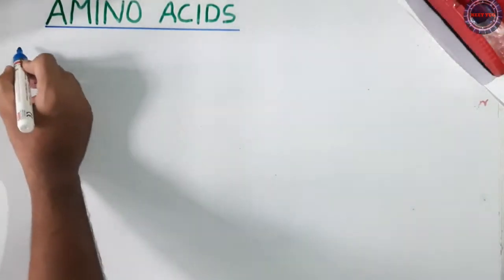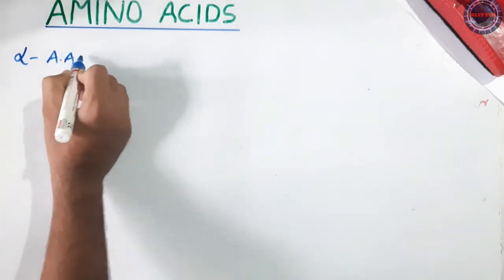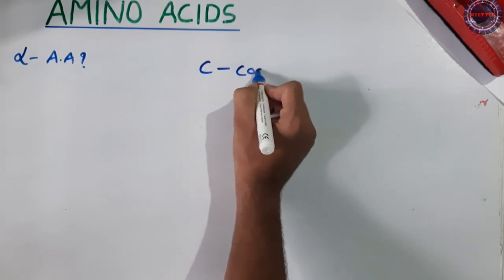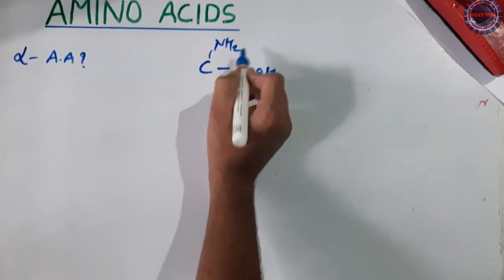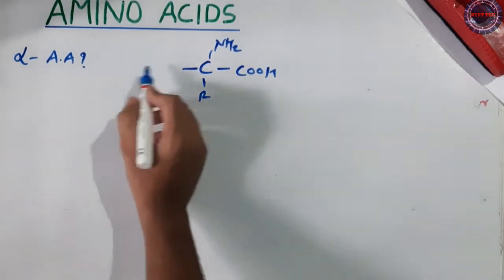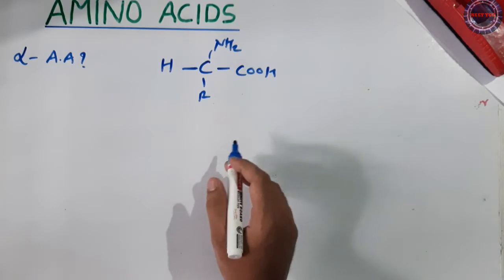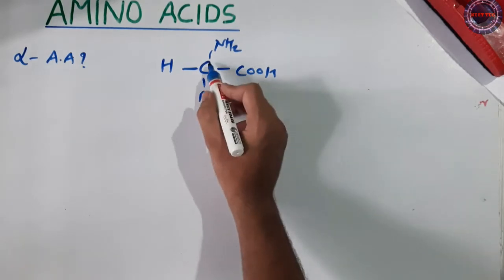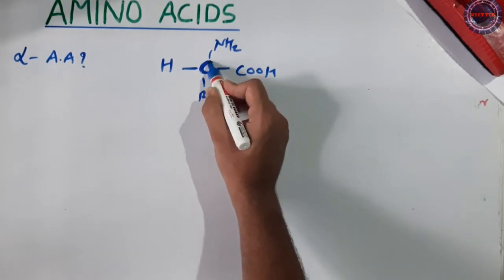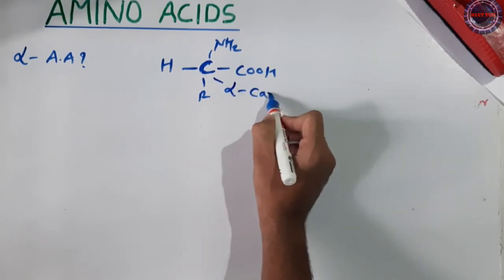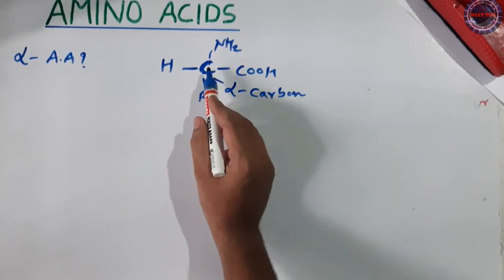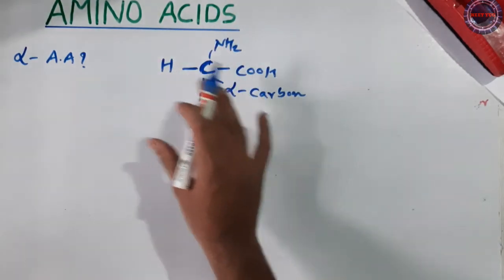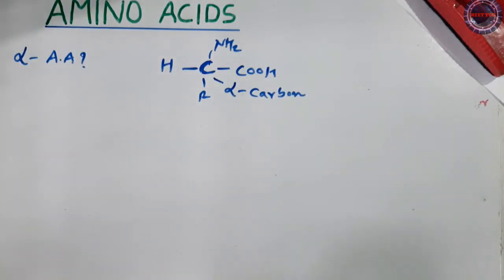Now let me tell you about alpha amino acids. What are alpha amino acids? Very simple. If you look into the structure of the amino acid, we go with a simple structure again. We have this, and a variable group, the R group, is here, and we have H. You could see the four valency groups NH2, COOH, R and H. All these are attached to the common C. This C is nothing but the alpha carbon. So all these four valency groups are attached to a single carbon atom. That single carbon atom is called the alpha carbon. Hence this entire amino acid is called an alpha amino acid. Simple.